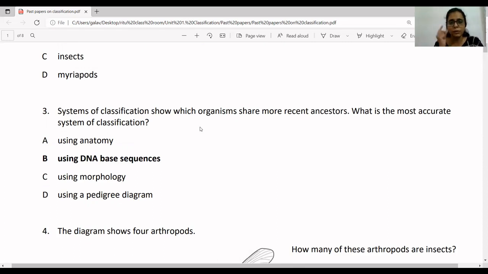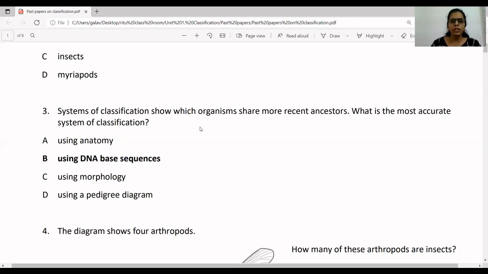If you remember, different methods of classification used were studying the morphological characteristics of organisms, then studying anatomical characteristics of organisms. The most accurate method, which scientists have recently started using after the improvement in lab technologies, is using DNA based sequences.